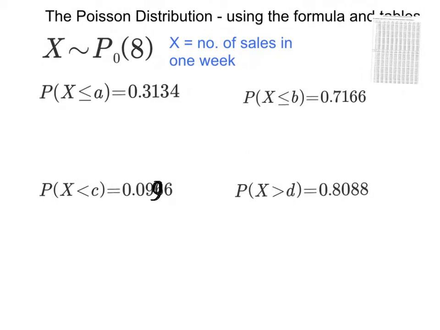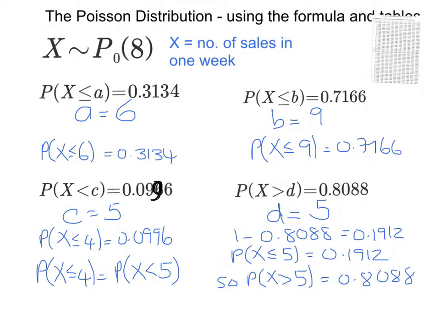In this exercise, you're trying to use the tables backwards. So pause the video, see if you can get the answer for what A, B, C and D are, and then unpause for the answers. Here are the answers. I wonder if you got caught out on those last two. If you did, look through the method that I've written down and make sure it makes sense to you why the answers are as they are.